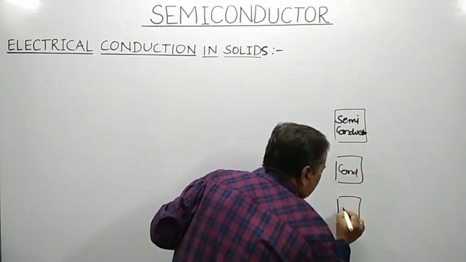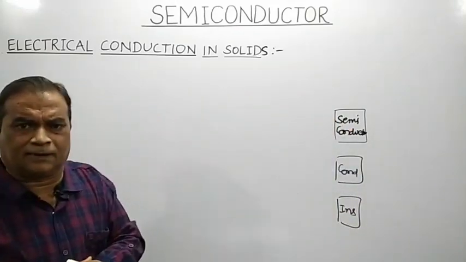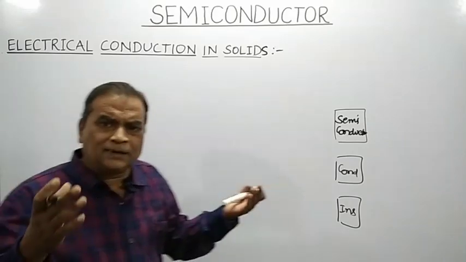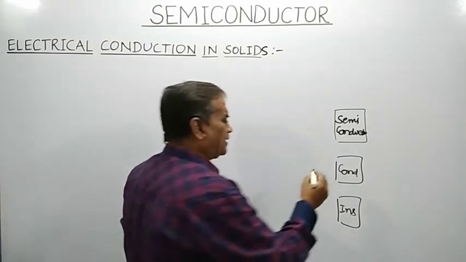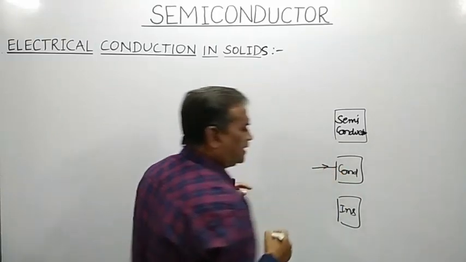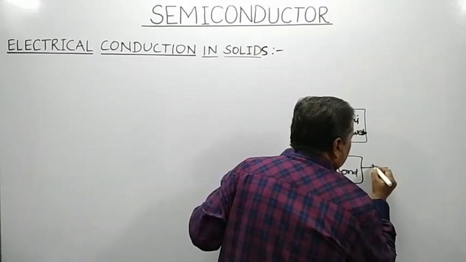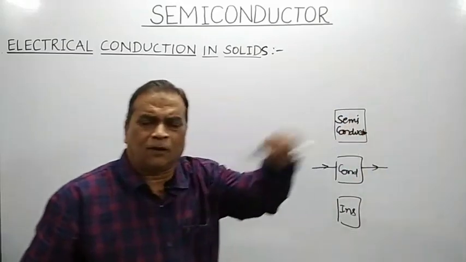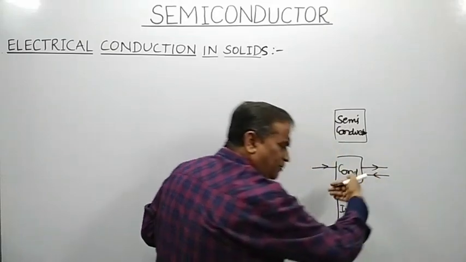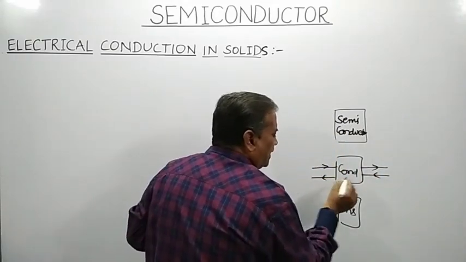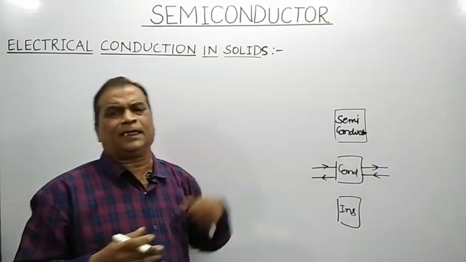If the given material is a conductor and I allow electric current to enter it, it will pass through the conductor and we will get the current on the other side. If I allow the current to enter from the other direction, the entire current will again pass through the conductor and can be obtained on this side.